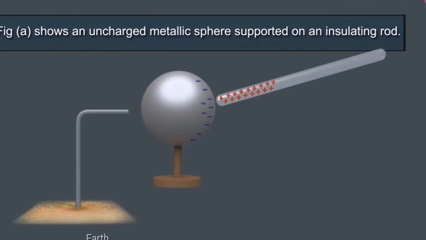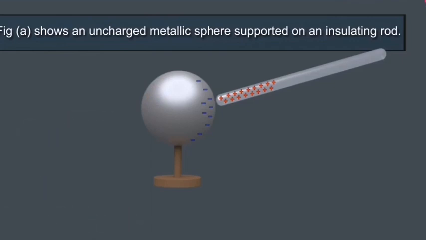When the conductor is removed, the negative charge remains in the sphere, making it a negatively charged object. When the plastic rod is taken away, the negative charge gets distributed uniformly over the sphere.